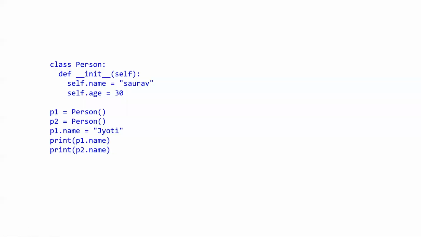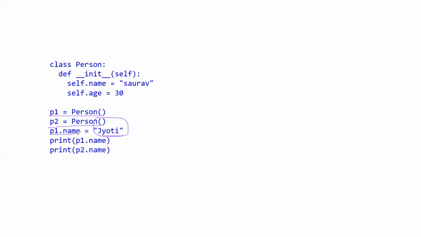Remember, Jyoti is there. Let's be very quick. These are not very tough things. Great, Jyoti and Saurabh will be the output. It's as simple as that. We created an object p1 and then another object p2, and we changed the name.